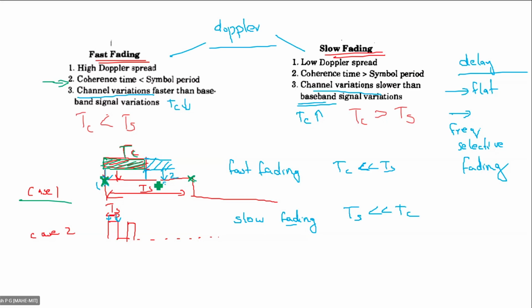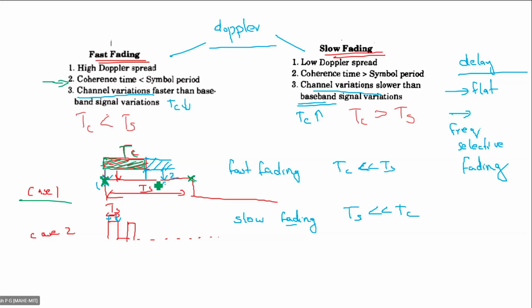But if the TS is lesser, look at case 2. The starting point and ending point of that symbol will be having the same effect, the same channel. The reason is that it is within that particular TC block, within coherence time.